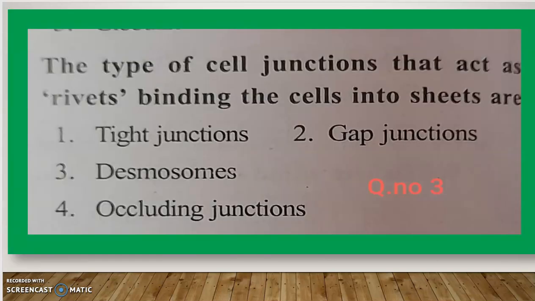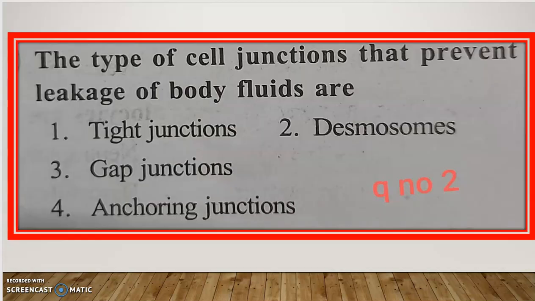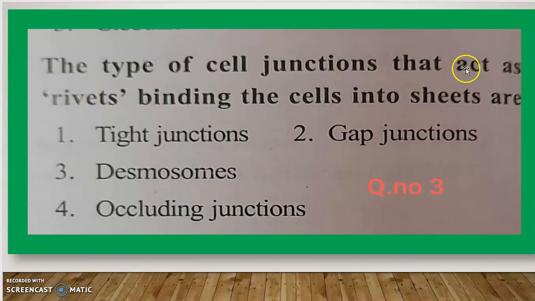Third one: the type of cell junction that acts as rivets binding the cells into sheets are tight junctions, gap junctions, desmosomes, occluding junctions.